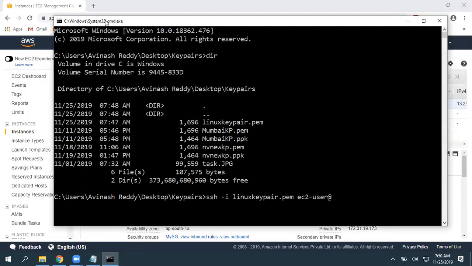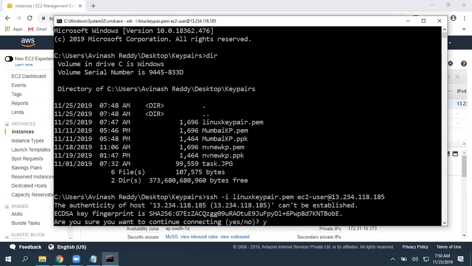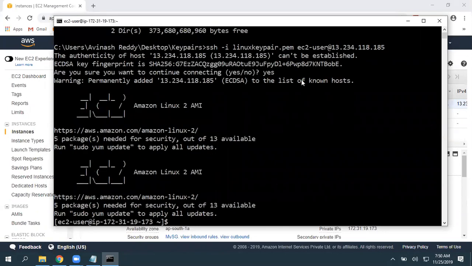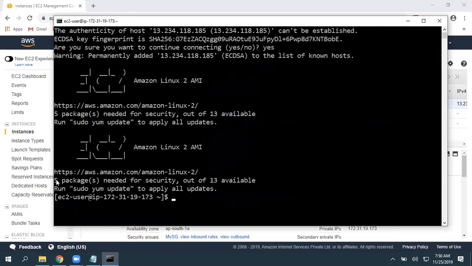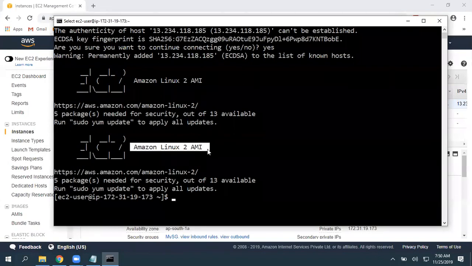See here, so far it is showing cmd.exe. When I click on enter, it is asking yes or no. I gave yes. Immediately it changed to the IP address of this machine, ec2-user. So we got connected to this Amazon Linux 2 AMI. When you connect for the first time, it will tell us, okay, out of 13 packages, 5 updates are related to security. So security is always important.